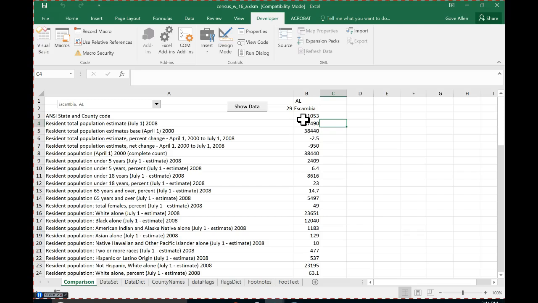Anyone want to take a guess at the other way? Maybe when you click show data, insert your row in B, and paste it. You said insert a row in B, you meant insert a column, and that's exactly right. Because when I click on this button, it's already set up to write that data right here. There's a pretty good argument that the most recent one I've shown is probably the one I'd like to have closest to the labels anyway. So all I would have to do is insert a column right here.